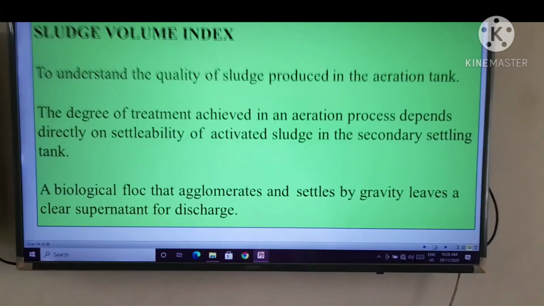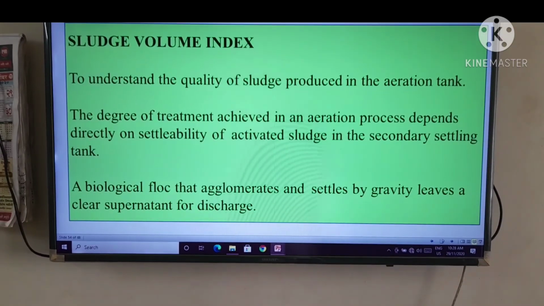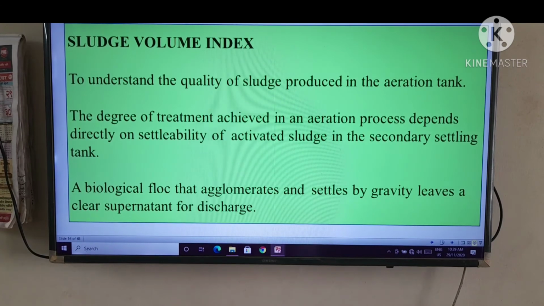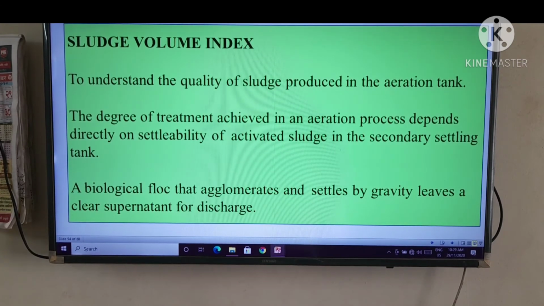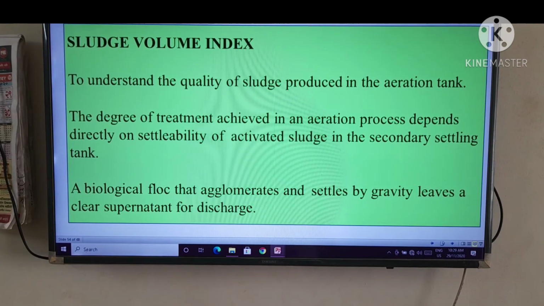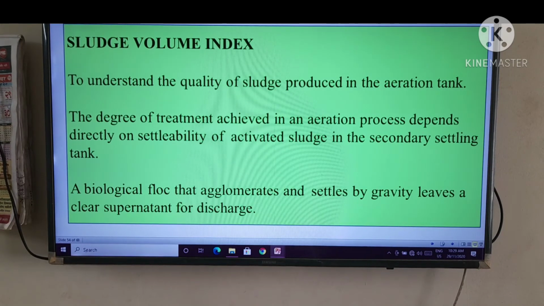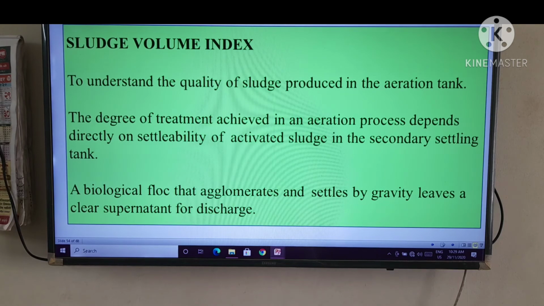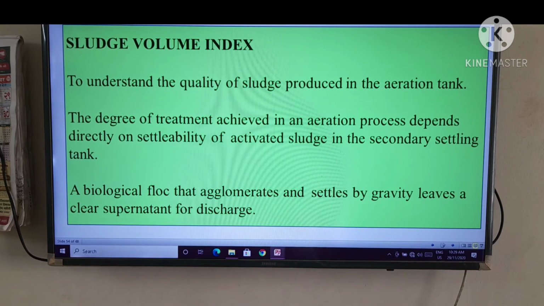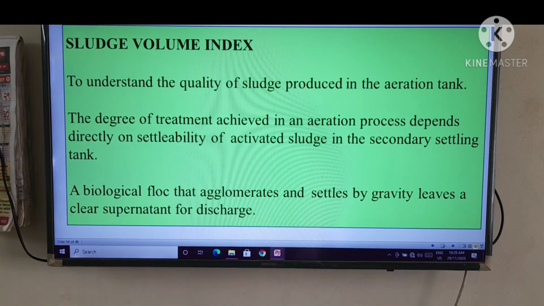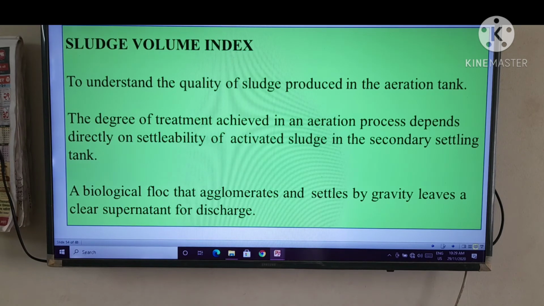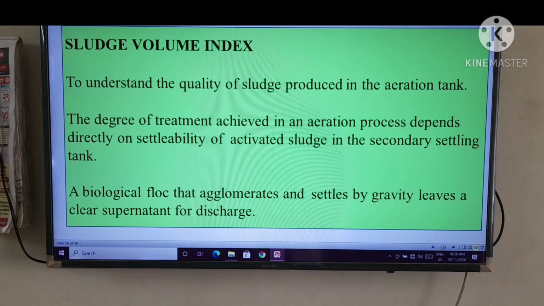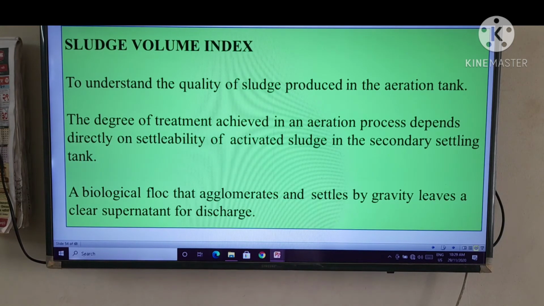Now, before going to design, first you have to understand again the sludge volume index, to understand the quality of sludge produced in the aeration tank. The degree of treatment achieved in an aeration process depends directly on settleability of activated sludge in the secondary settling tank.